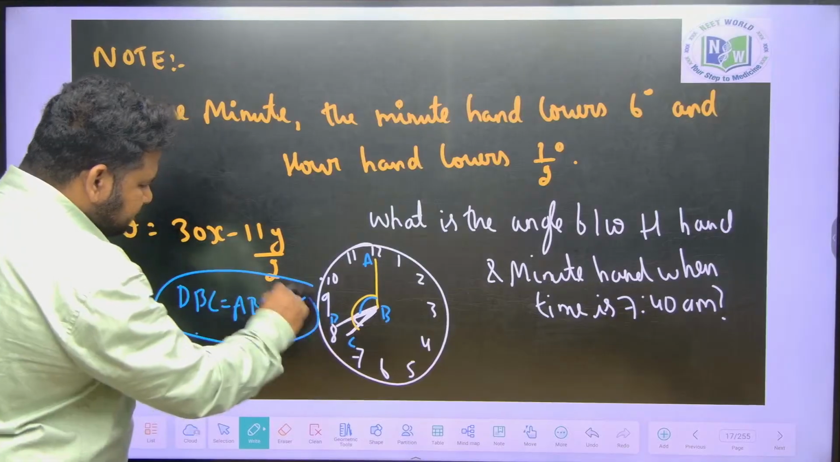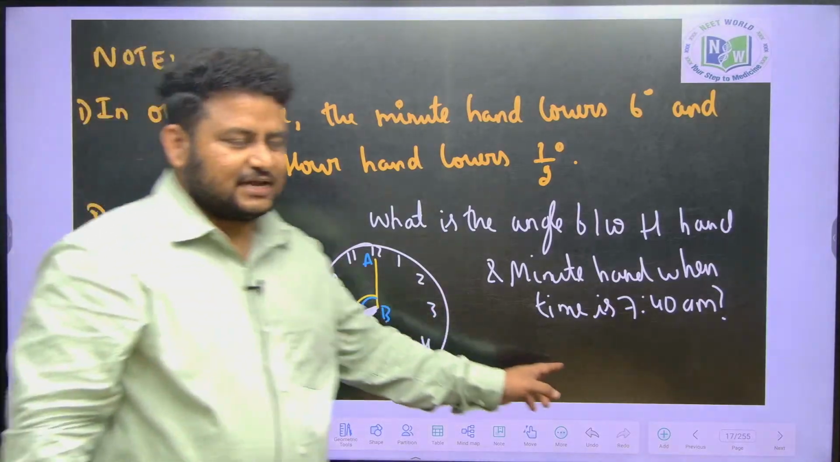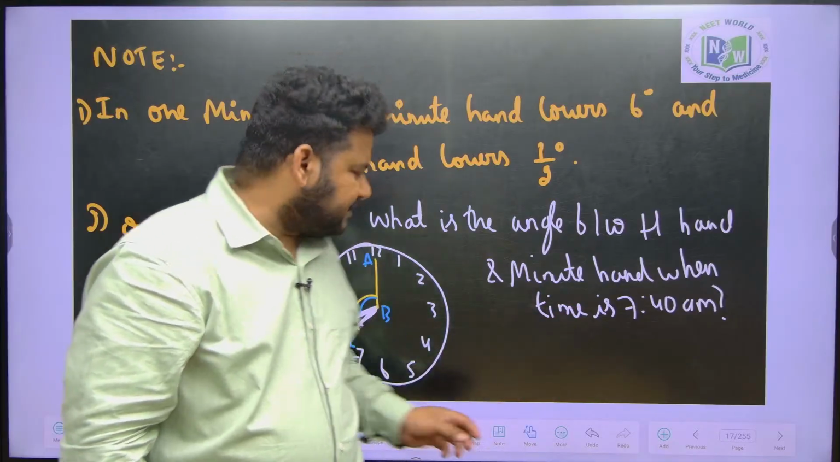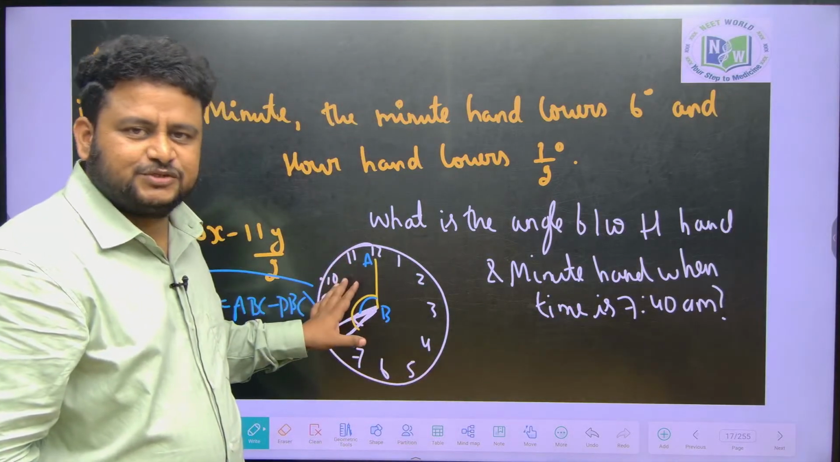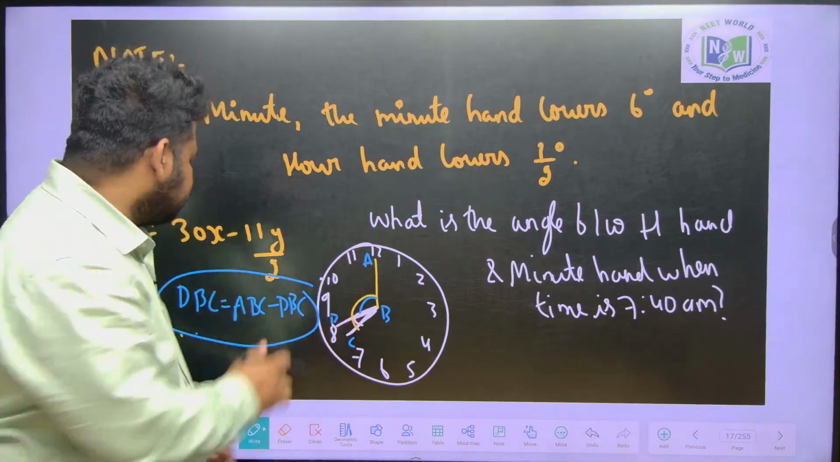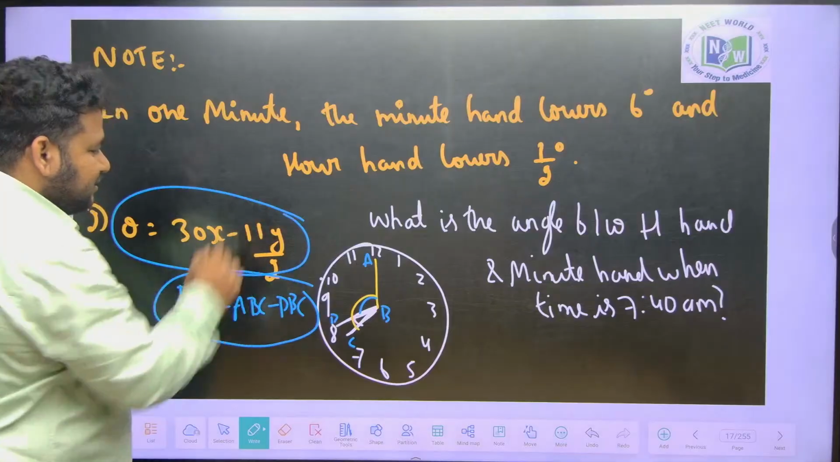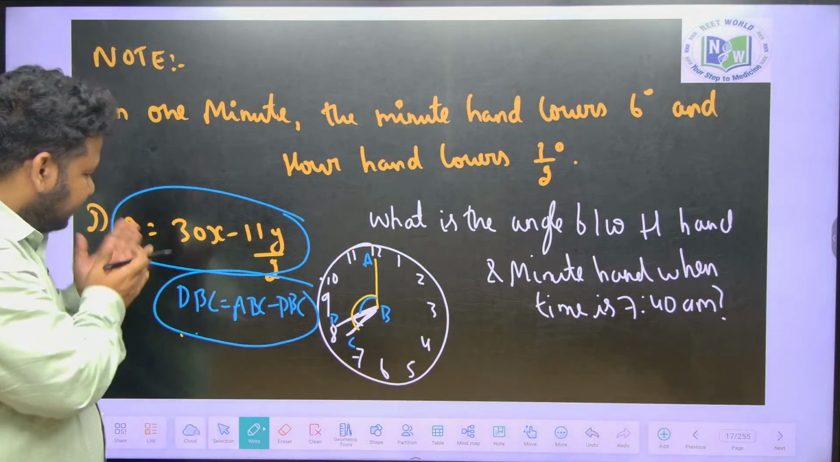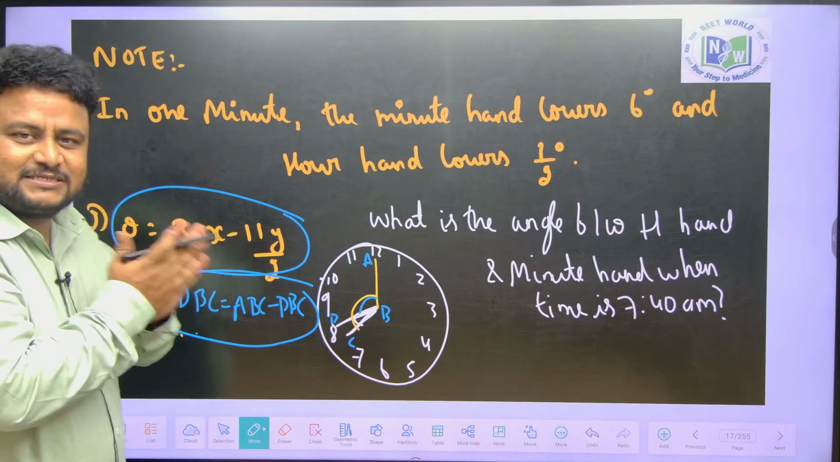You have to do this procedure to get the value of the angle between the hour hand and minute hand when the time is 7:40 am. But this is a tedious, time consuming process. We will not follow this method. We will follow a simple procedure that is given by this formula: theta is equal to 30x minus 11y by 2. See how beautifully the formula is there.